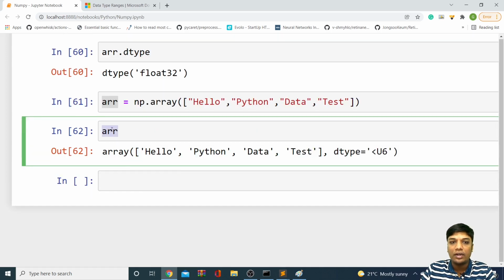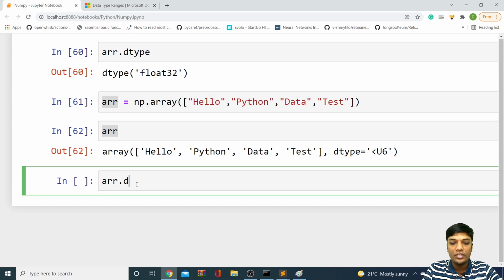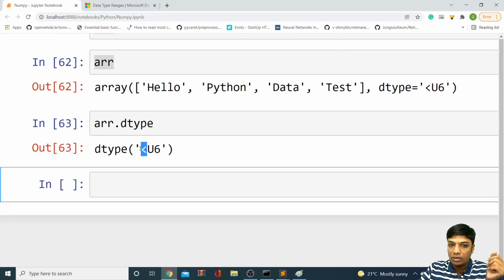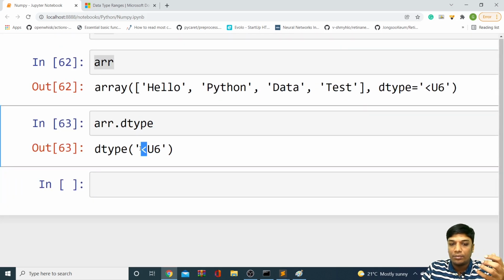And if we just look at the data type, this particular data type has slightly a different way. First thing, you have a symbol here, a less than symbol, and you have something called U, capital U, and 6. What does this indicate basically? Basically, this less than symbol indicates how the data is stored in the memory, guys. Every symbol has its own meaning.